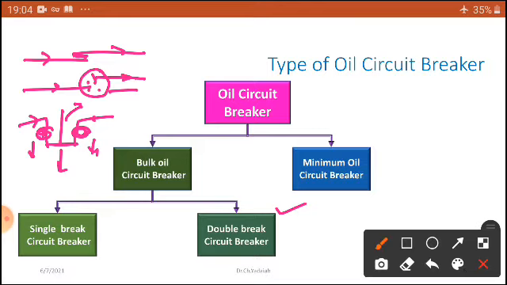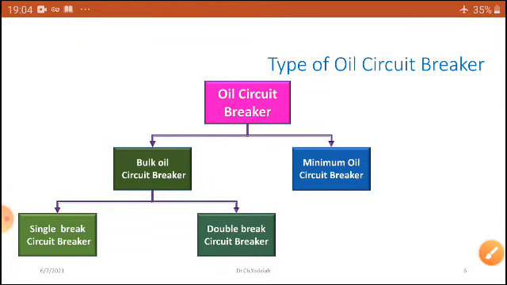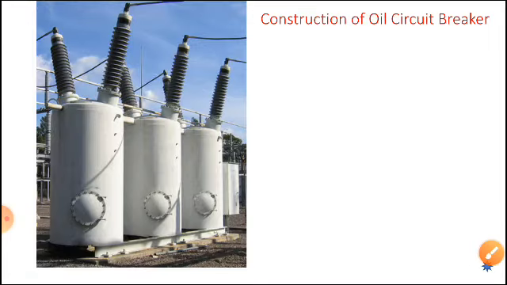If you want to see what the BOCB, bulk oil circuit breaker, looks like and how big its size is, let us say each phase is near to one telephone booth. In olden days this type of breaker was used, and it had very costly maintenance and so many problems. You can see that also.